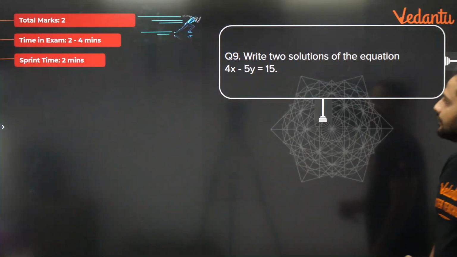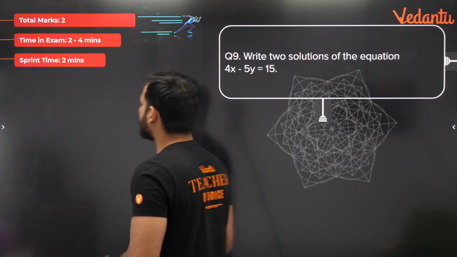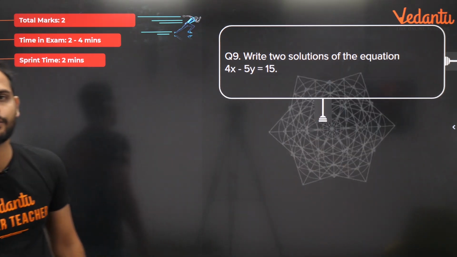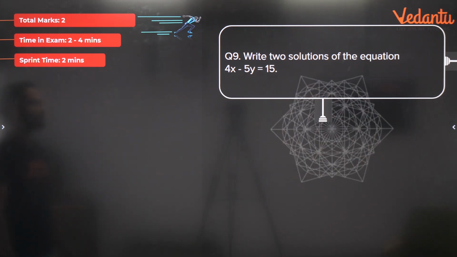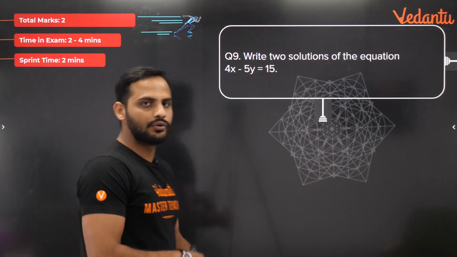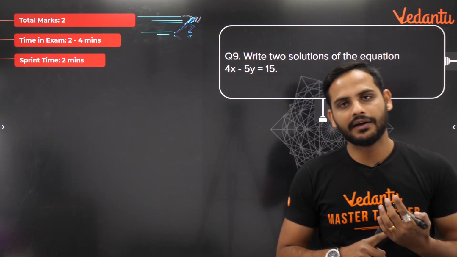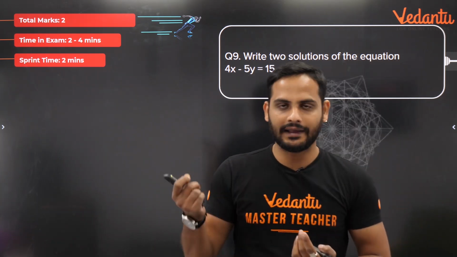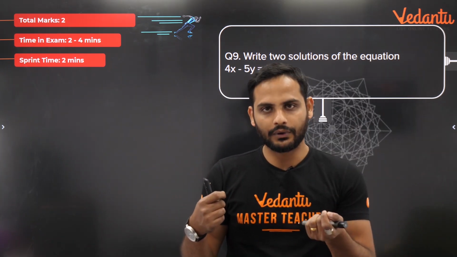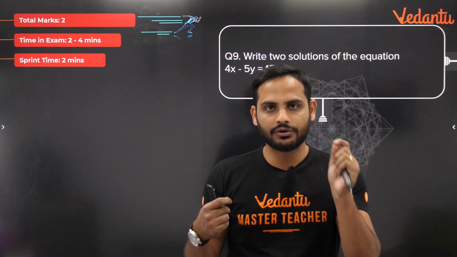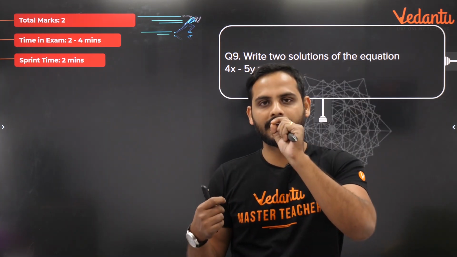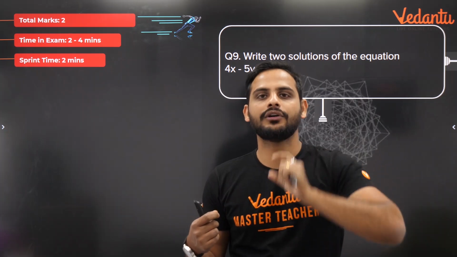Chalo. Write two solutions of the equation 4x minus 5y is equal to 15. You need to write two solutions. Now, bachcho, whenever these questions are there, you can do what I have told at the starting. Pick any variable x or y, assume its value, any value 1, 2, 3, 4, any value you can assume. Put that value inside the equation. Get the value of the other variable.